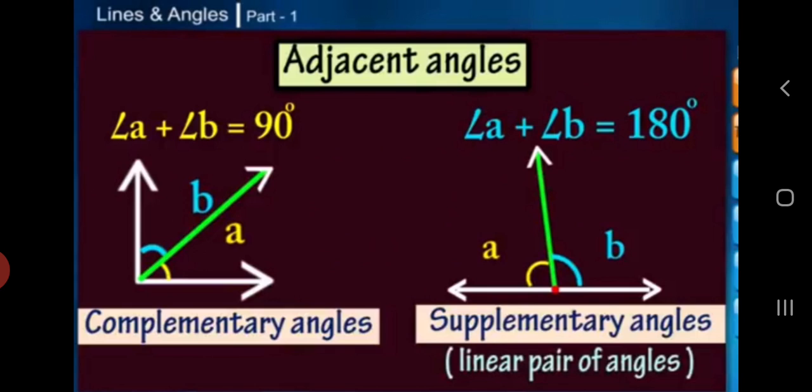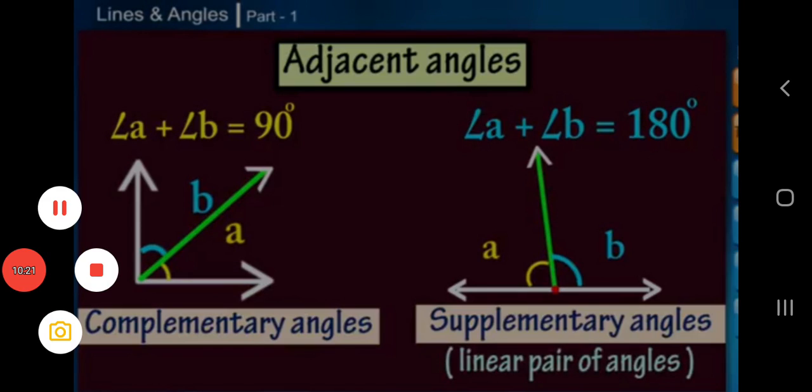Clearly, 30 degrees is the supplement of 150 degrees and vice versa. Thus, the supplement of 105 degrees is 180 minus 105, which equals 75 degrees.